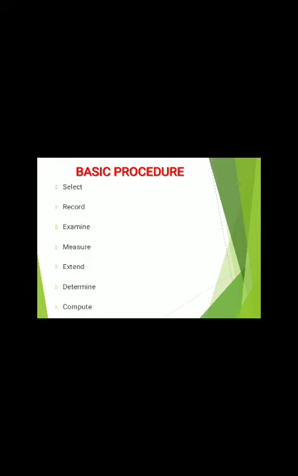First is select. In the select step, we have to select the job or the process to be timed. Second, obtain and record. Here we have to obtain and record all the details regarding the method, operator and the working condition. Third step is define. Here we have to break down the bigger job into smaller elements which are convenient for the timing. Next, the fourth step is measure. Here the time duration for each element is assessed and the rating is given, that comes under the measure.